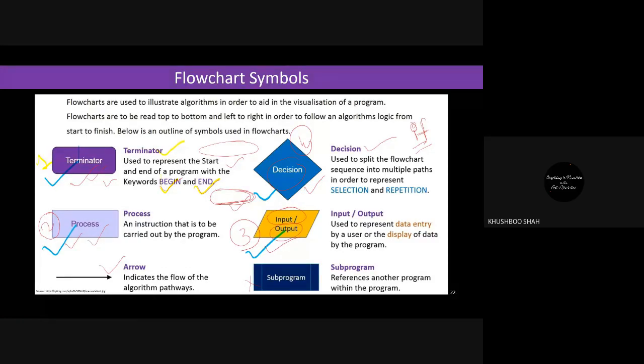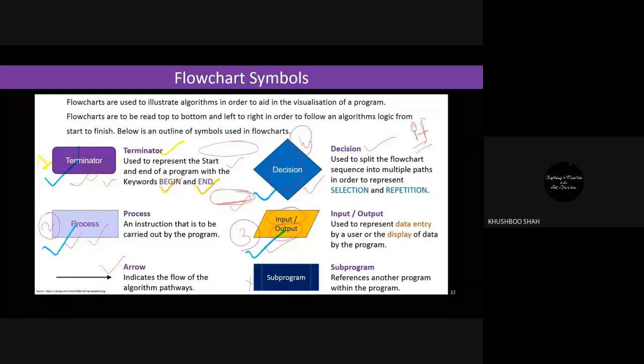And the last one, the third one, is a parallelogram that we use for input and output. Fourth, we have the arrow, which we use to show the flow of data.